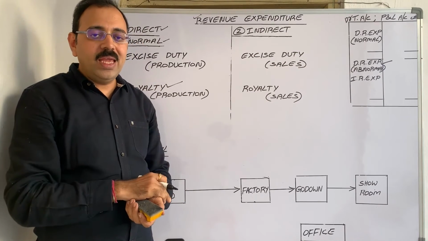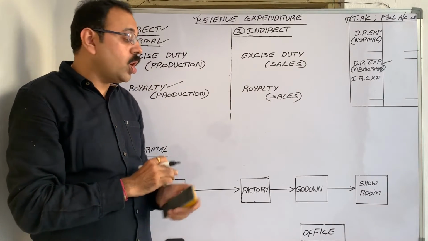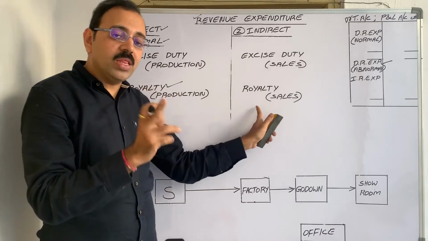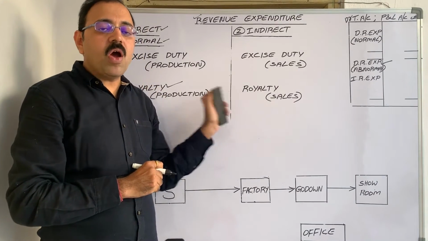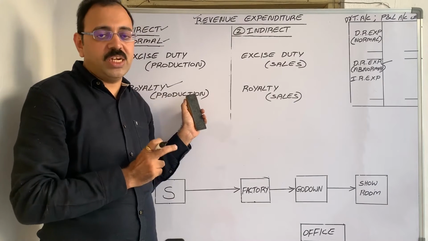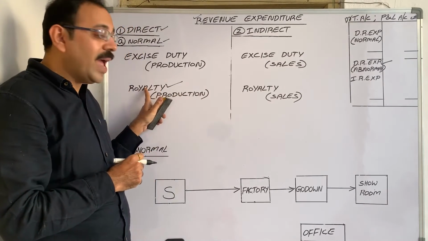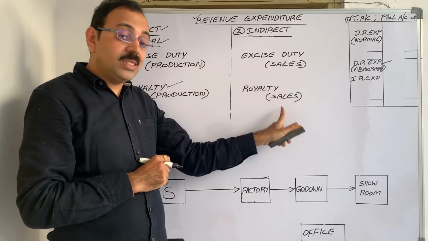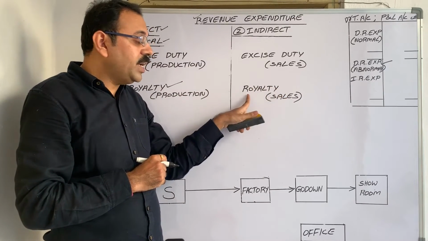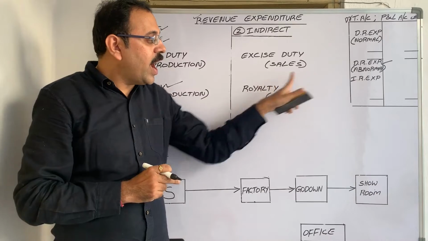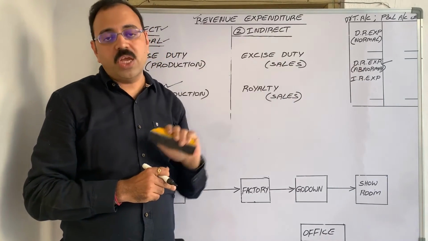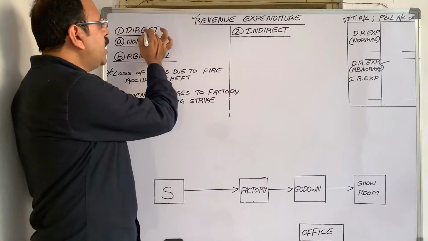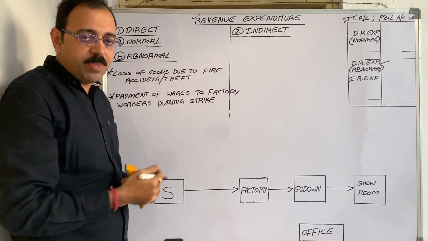So that royalty will be paid based on the production or based on the sales. If royalty is paid based on the production, then treat that royalty as a direct expenditure. If it is paid based on the sales, then treat it as indirect expenditure and debit it to profit and loss account. Normal direct revenue expenditure is completed.